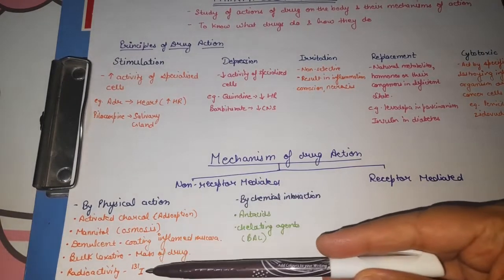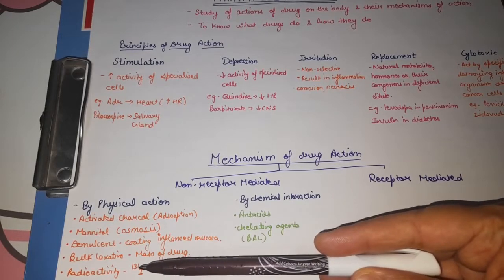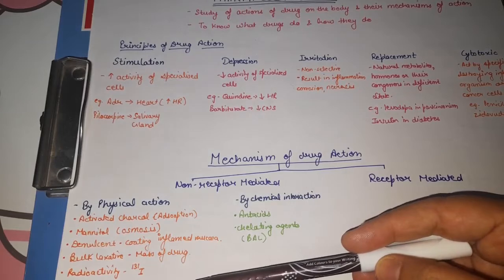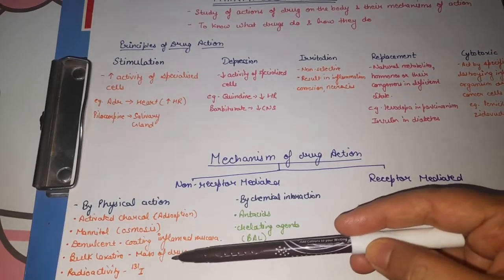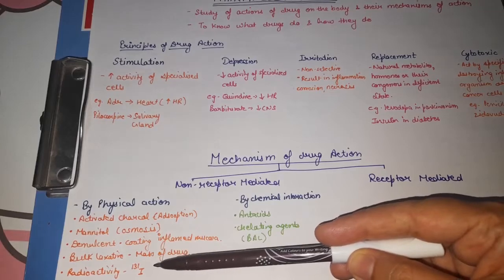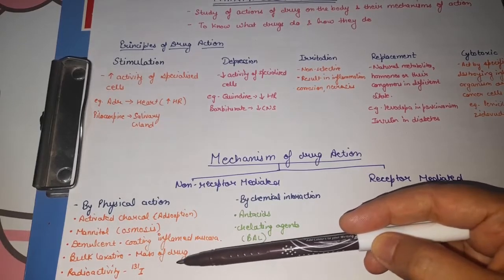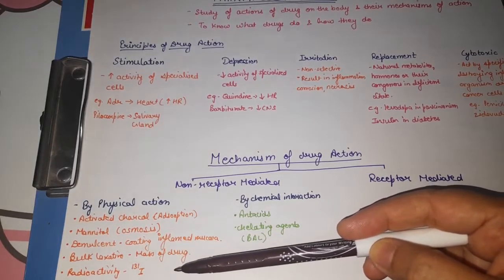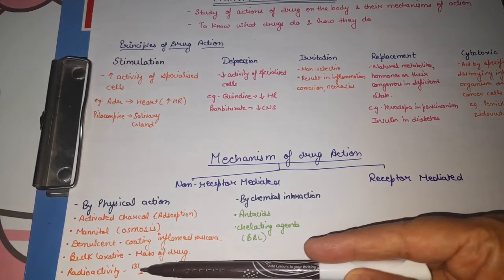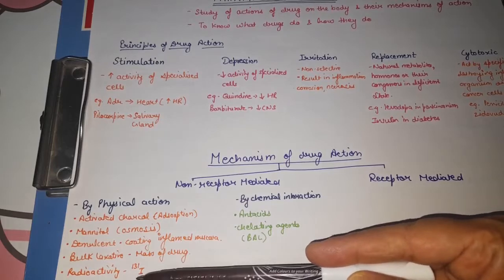Next is bulk laxative. Bulk laxatives are used in case of constipation. These drugs increase the mass of the stool. So this property depends on the physical action, means the mass, the weight of that drug, how it causes bulk to the stool. Next is radioactivity, like iodine 131, which is used as a radioactive isotope.